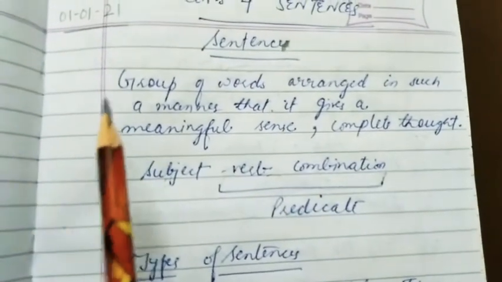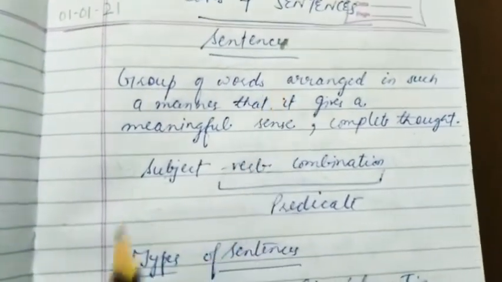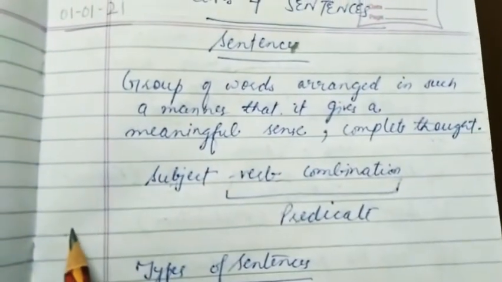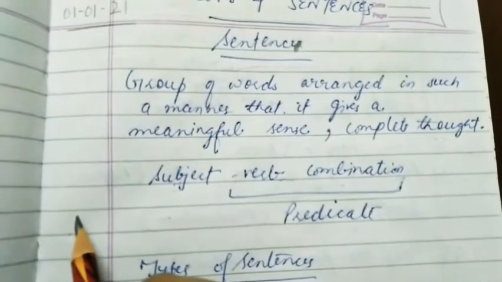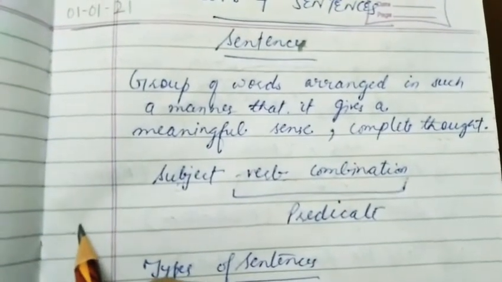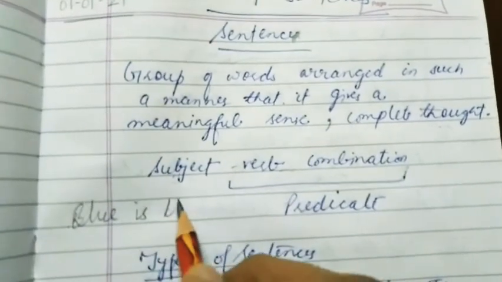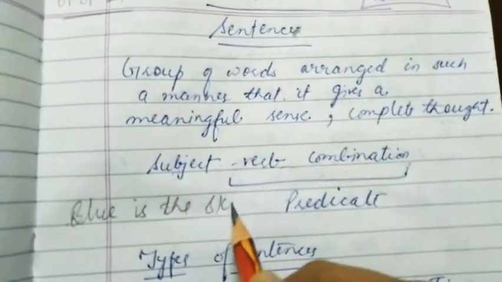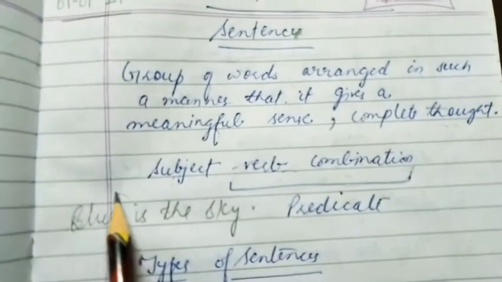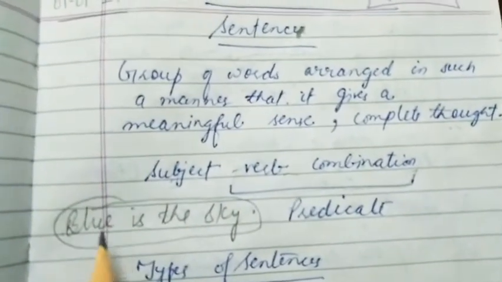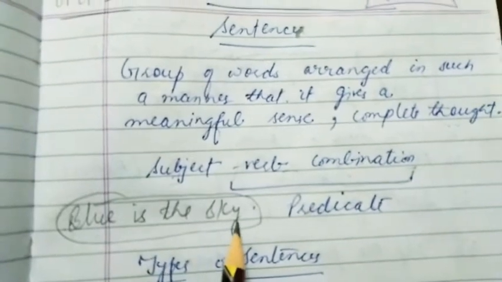Group of words means, suppose we take this example, if I write like this: blue is the sky. We have this set of words, but is it giving us any sense?